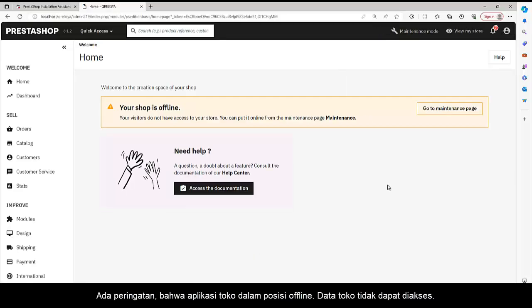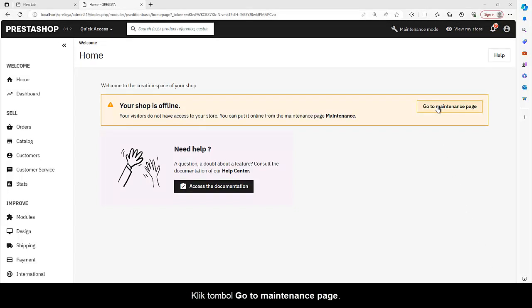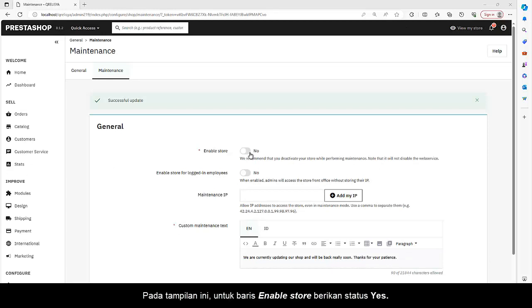There is a warning that the store application is offline. Store data cannot be accessed. Click the Go to Maintenance page button. On this display for the Enable Store line, give the status Yes. If necessary, also fill in the IP address code on the Maintenance IP line.